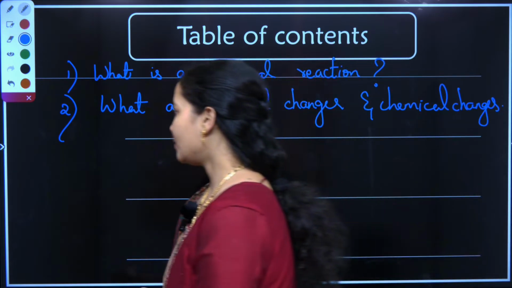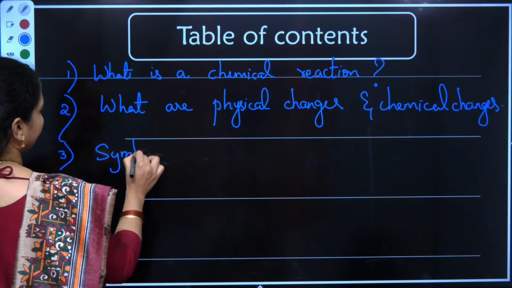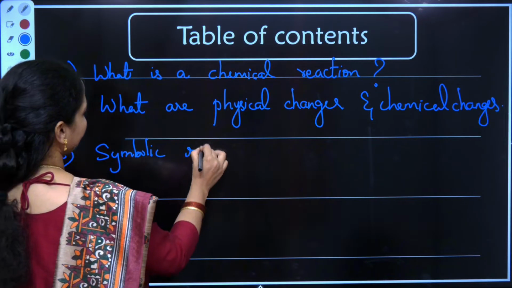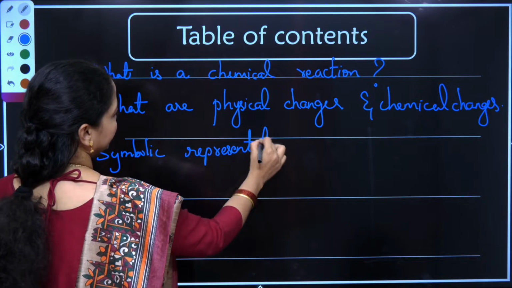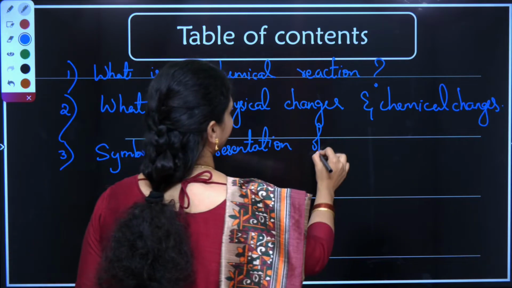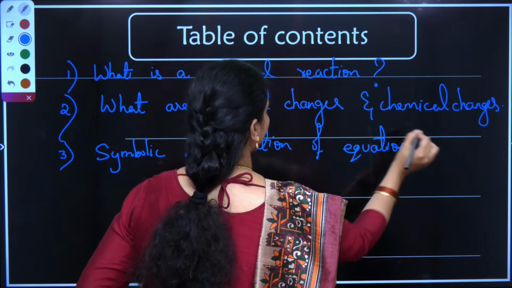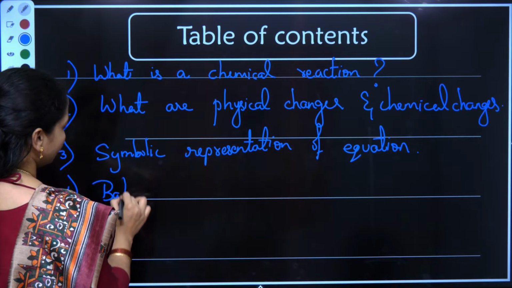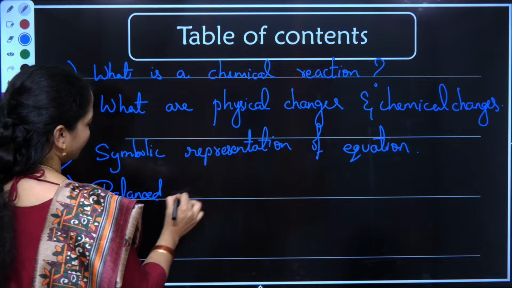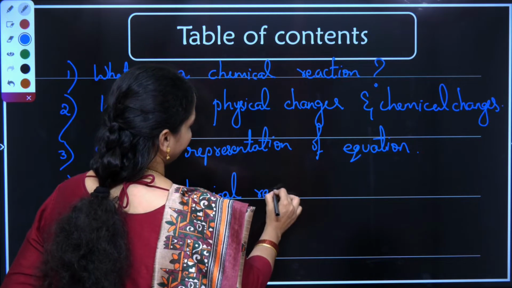Then we will be learning about the symbolic representation of equations, as well as an important concept called a balanced chemical reaction.